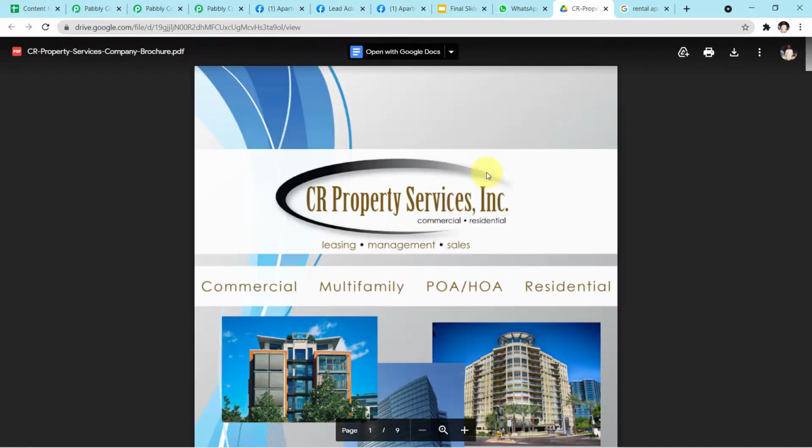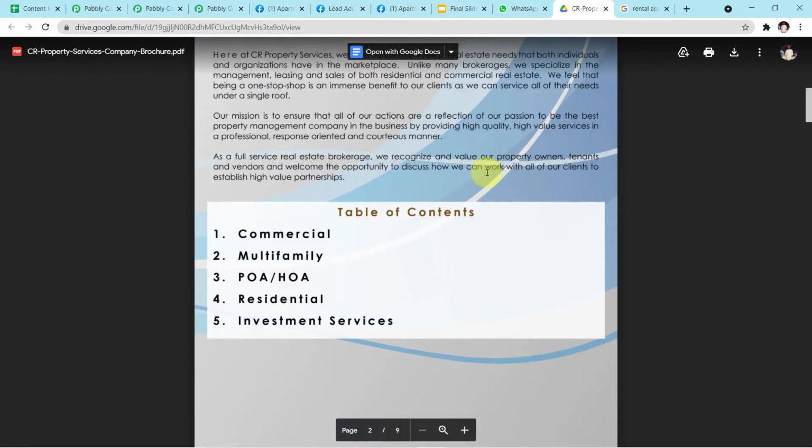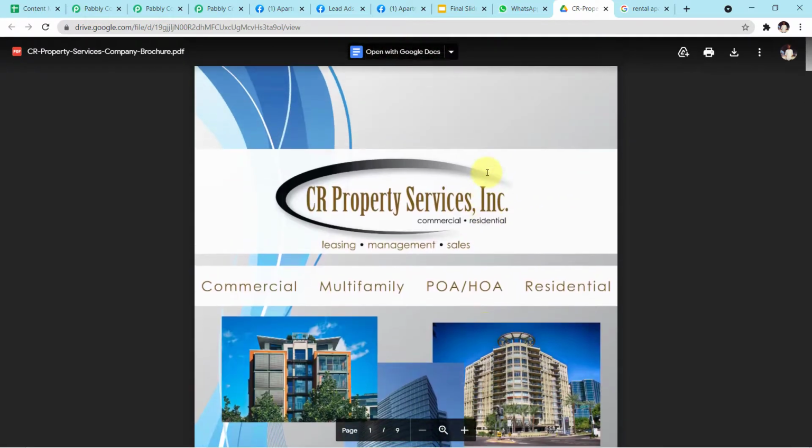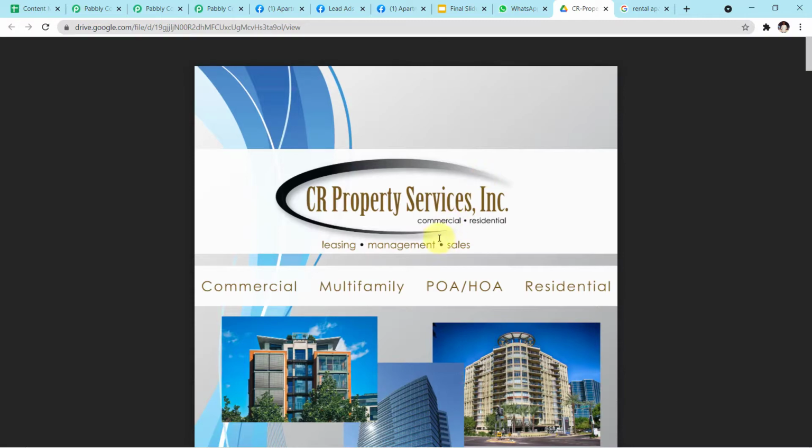Now let me show you if the link opens the same brochure which I want to send to my customer. Yes guys, you can clearly see this is the same brochure which I have uploaded in my Google Drive, which I want to share with my customers. So you have seen how perfectly the integration has worked. Now let's go back to our Pabbly Connect account once.